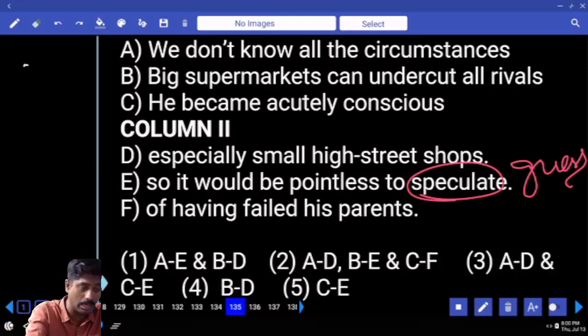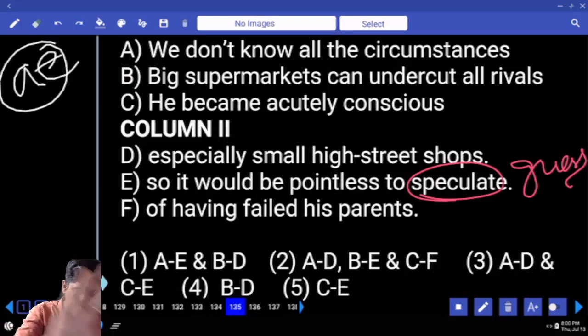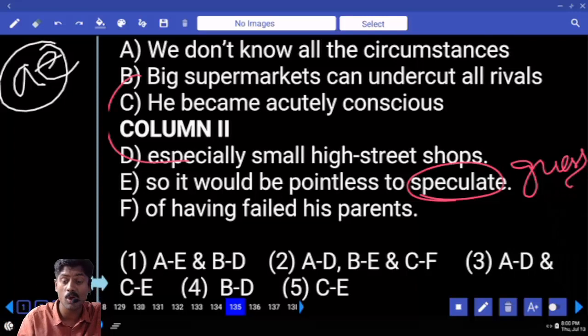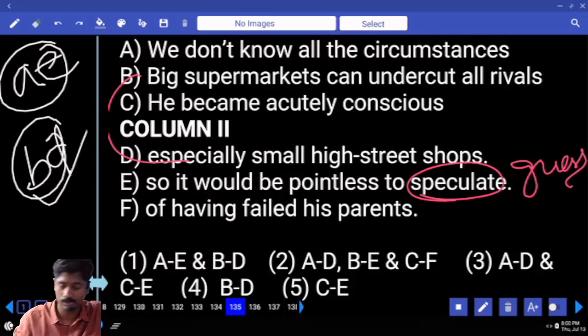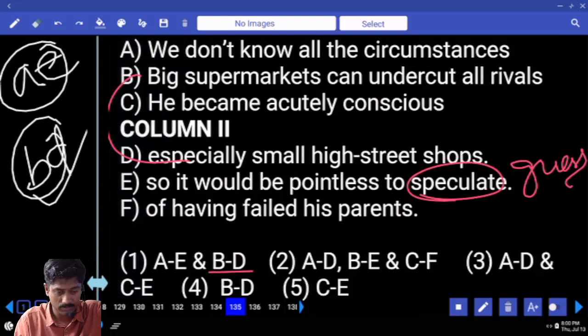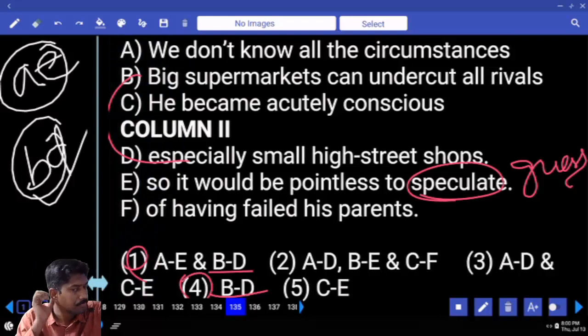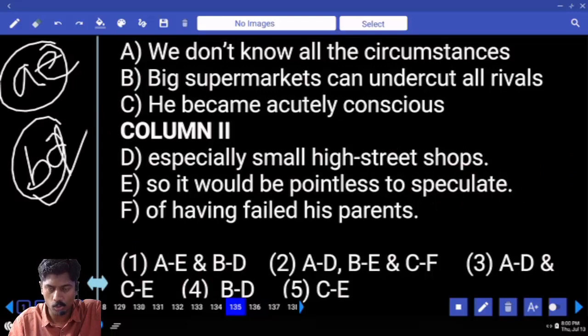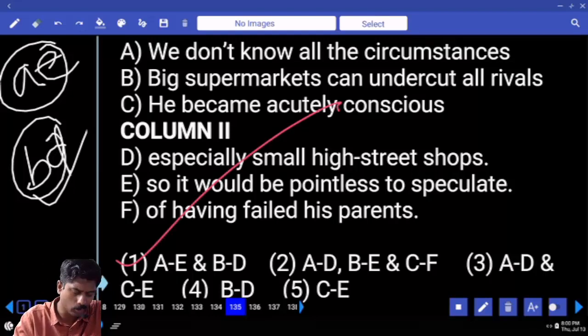Not sure. Maybe AE. I'm a bit doubtful. Big supermarkets can undercut all rivals, especially small high street shops. Can we pair BD for sure? Check BD options. BD. So answer 1 or 4. I'm reading AE once again. We do not know all the circumstances, so it would be pointless to speculate. Correct. AE correct only, no problem. AE, BD.